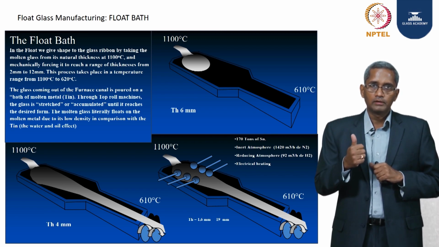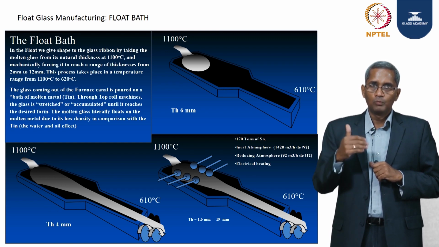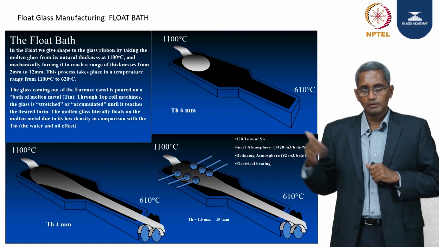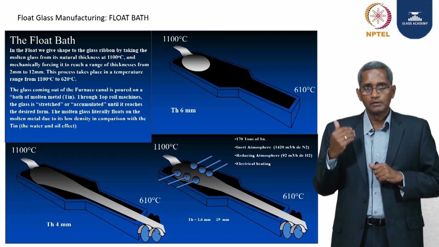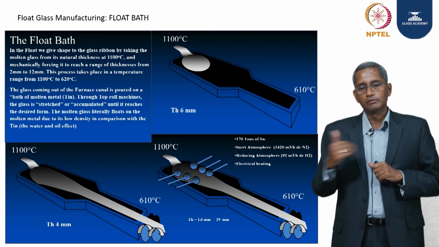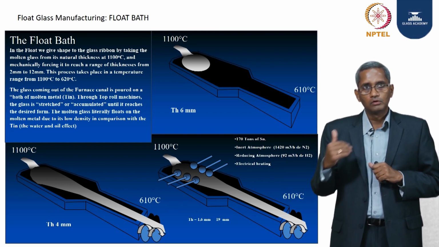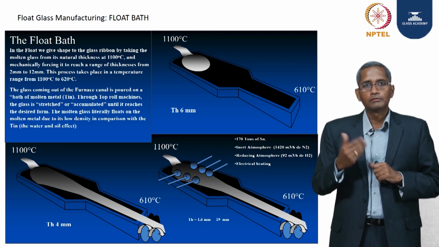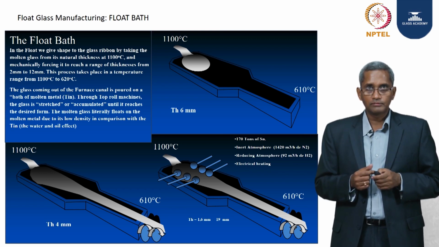And when we have to make a glass thinner than the equilibrium thickness, that is from 2 to 5 millimeter for example, we need to increase the speed and open the angles. And if you have to make the glass thicker, we need to decrementally reduce the speed, starting with a high value in the first top roll all the way down to a lower value, and close the top roll angles, which will give us the thicker glass. So this is the float bath process.